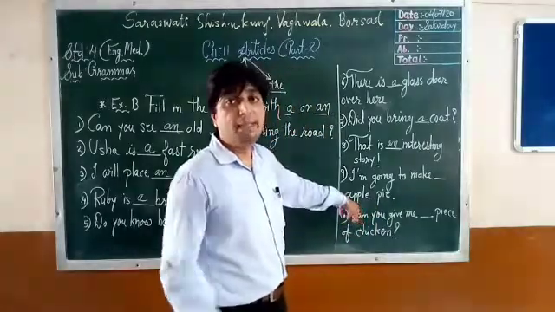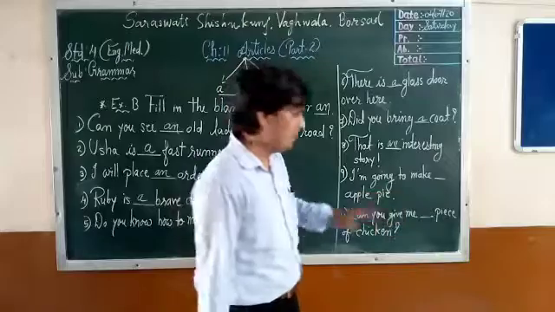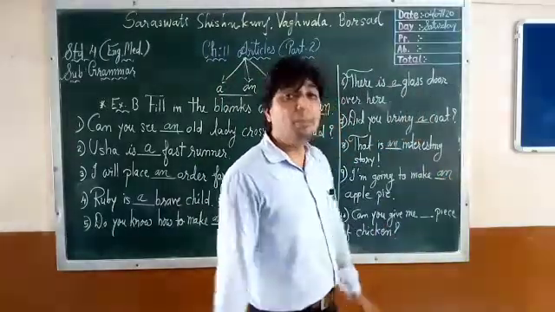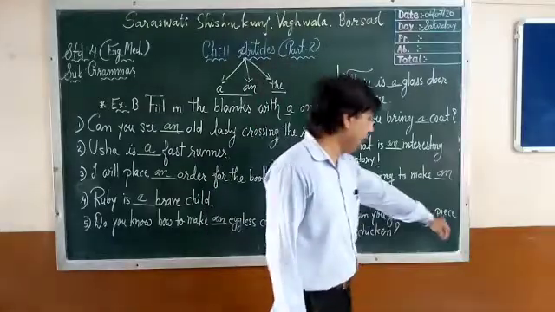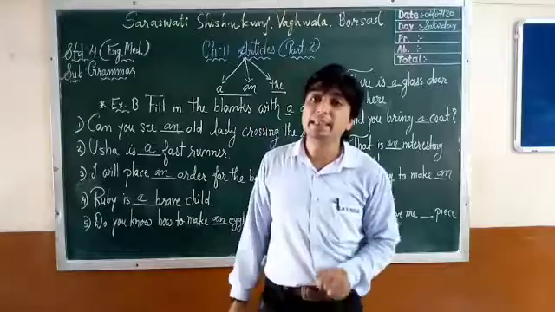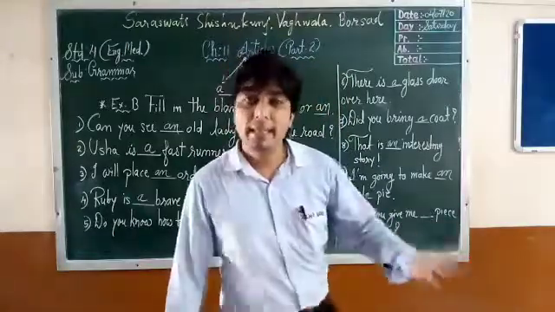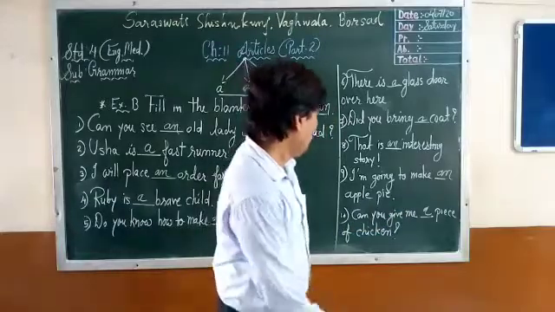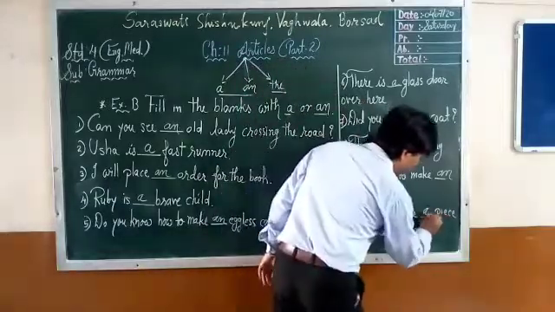Apple begins with vowel A. So article an. Can you give me dash piece of chicken? Piece begins with the letter P, and P is a consonant. Consonant means article a. Can you give me a piece of chicken?